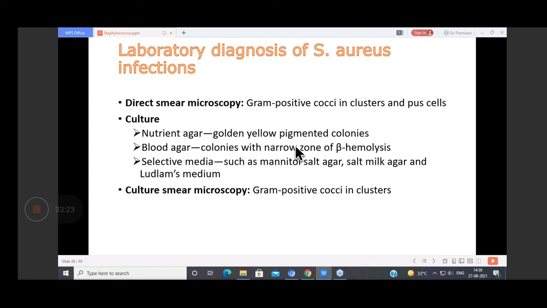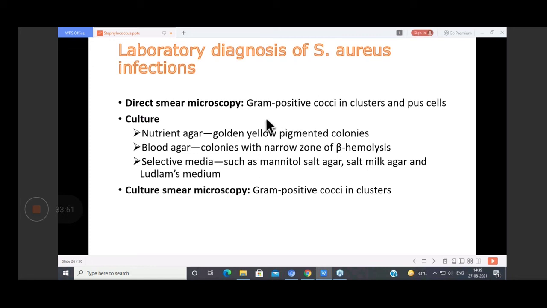In case of food poisoning, you will take feces, vomitus, or the leftover food. So what we'll do in the lab, after receiving the sample, the first thing which we do in all bacterial infections is direct microscopy.